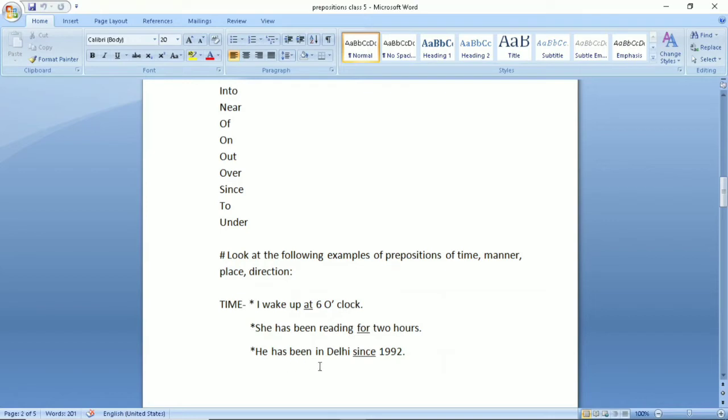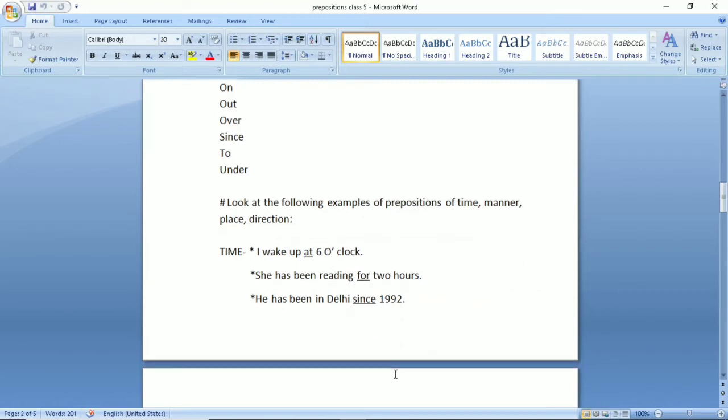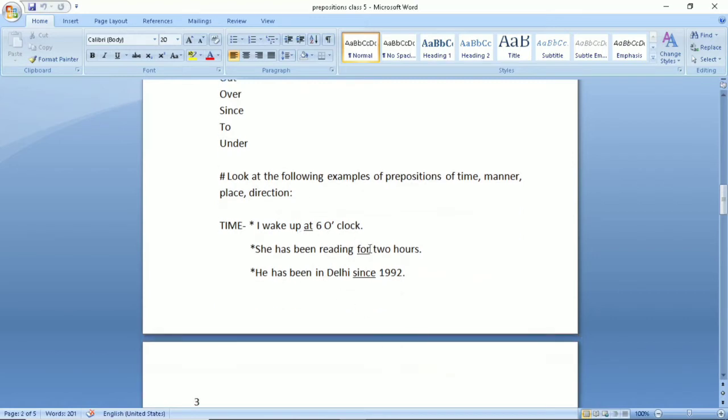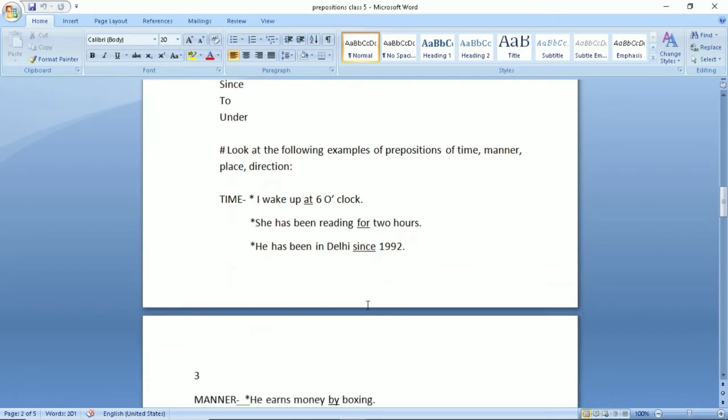He has been in Delhi since 1992. Means this person about whom we are talking, he has been living in Delhi since 1992. Means beginning time is 1992. So at, for and since, all these three prepositions show time.